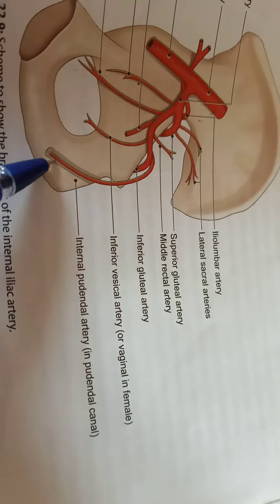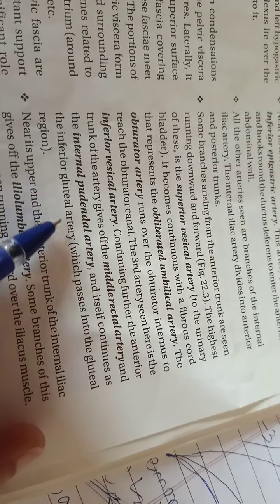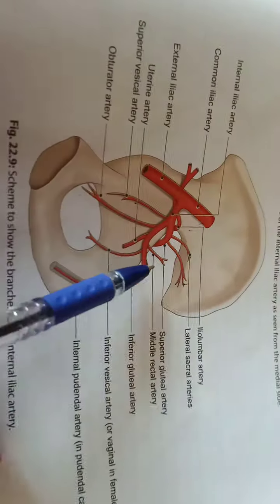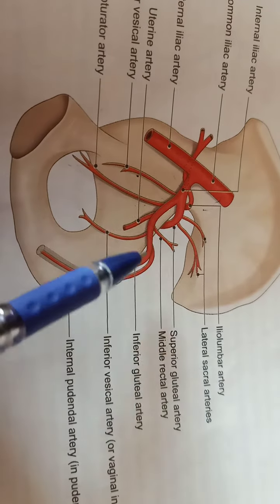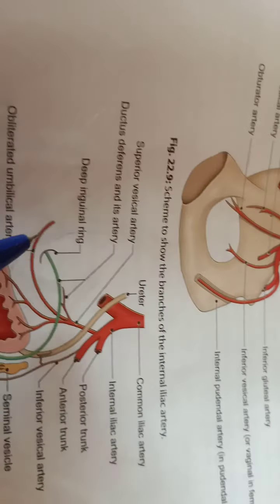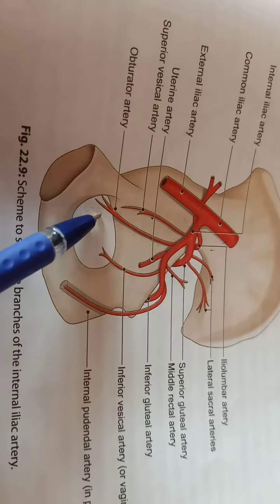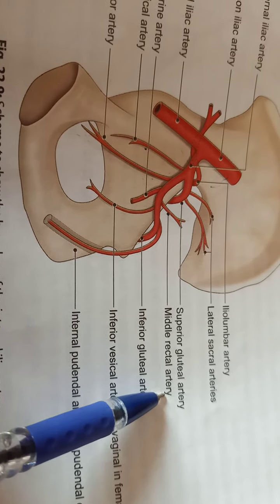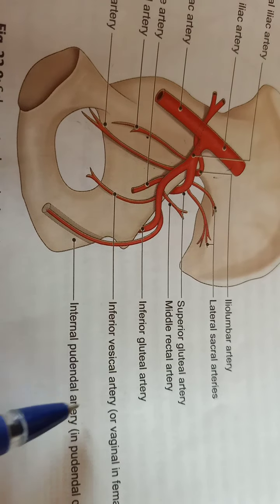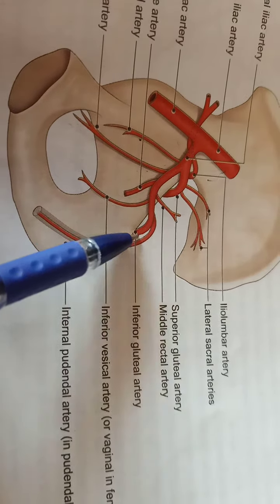Clear? And the anterior trunk itself continues as the inferior gluteal artery. So it provides the superior vesical artery, inferior vesical artery, obturator artery, middle rectal artery, internal pudendal artery, and it continues as the inferior gluteal artery.